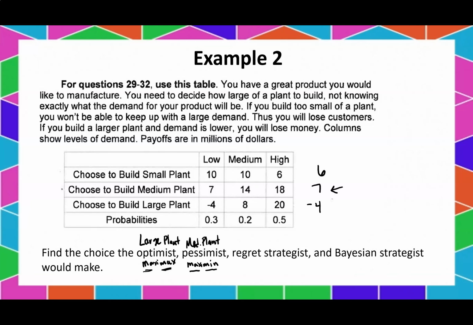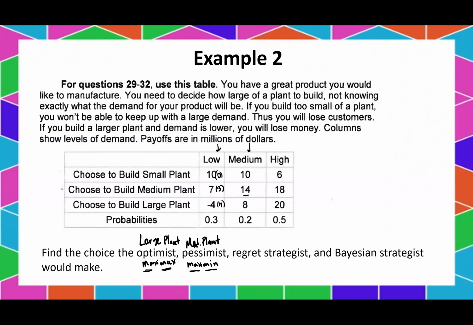All right, regret strategist, we now need to look at columns here and say, okay, what would we regret if we chose to build a small plant and it ended up being low? Well, since 10 is the highest, we would regret 0 here. What would we regret for 7? Well, we're comparing that to 10. We would regret 3. And how much would we regret if we got -4 instead of 10? Well, that's a value of 14. We're $14 away from that 10, if you want to think of it with dollars. I guess they are in millions of dollars. Okay, how about here? Well, 14 is our biggest.